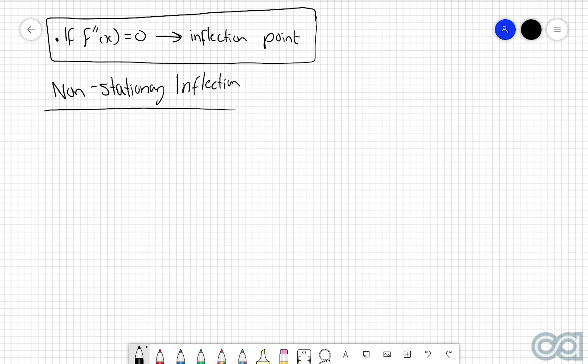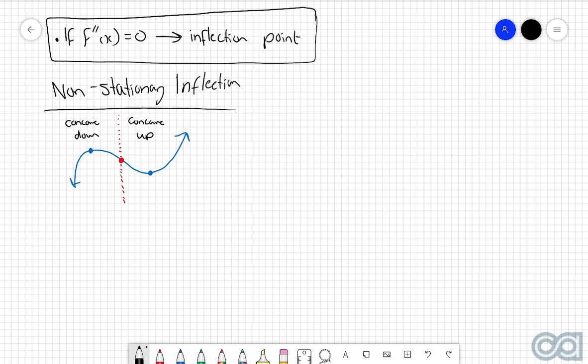Now, non-stationary inflections are things that you probably would have seen quite a bit of already, especially when dealing with cubic and quartic functions. So if I just draw up a very rough cubic function, where you've got your maximum here, you've got your minimum here, then the point of inflection would occur somewhere about here, and this is called a non-stationary inflection. Now, here's a really important thing. When we're talking about the non-stationary inflection, if I just draw a dotted line up and down, in this particular case here, on the left-hand side, we've got a concave down shape. On the right-hand side, we've got a concave up shape.